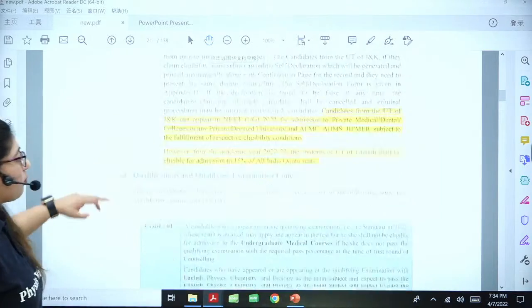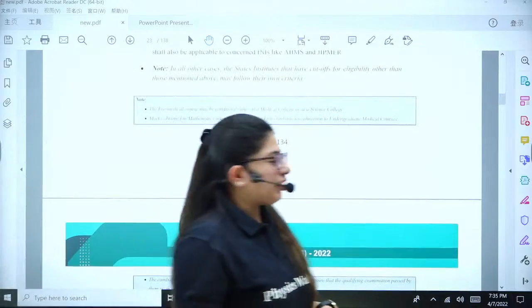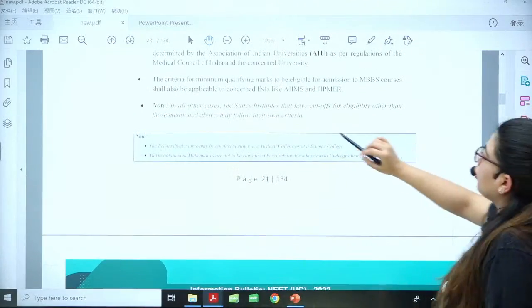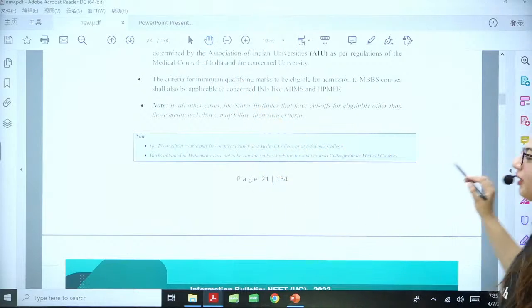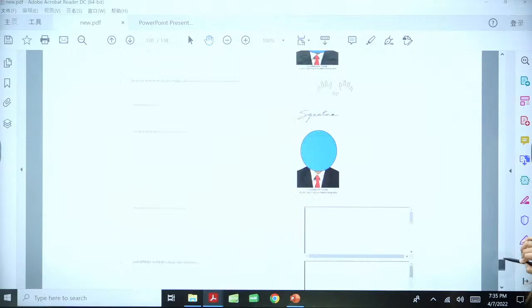All right. Moving further, next is how to fill the examination forms, much awaited. Let's move. I think a lot of people are waiting here. Let's move.